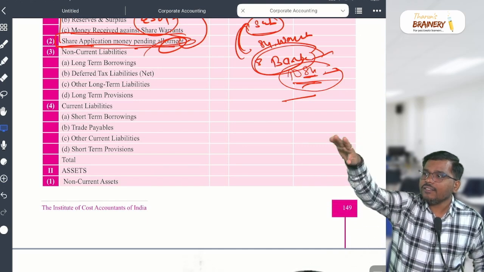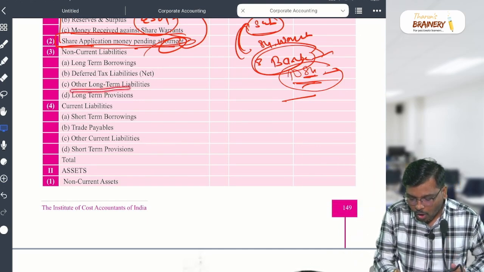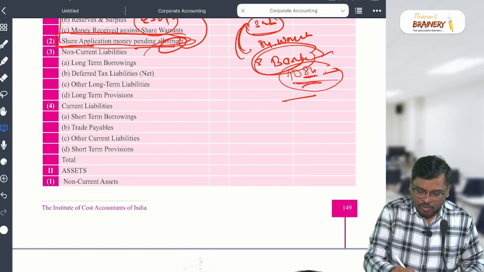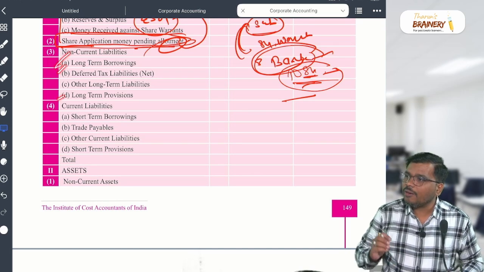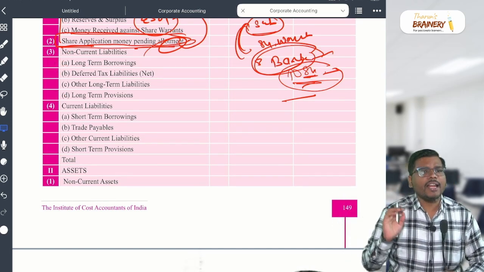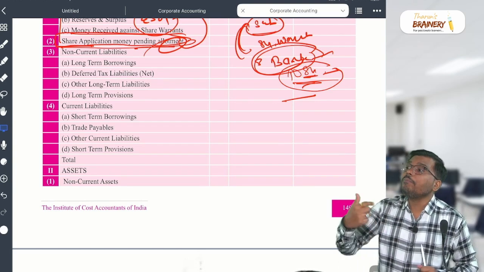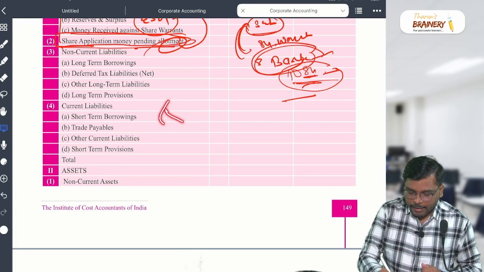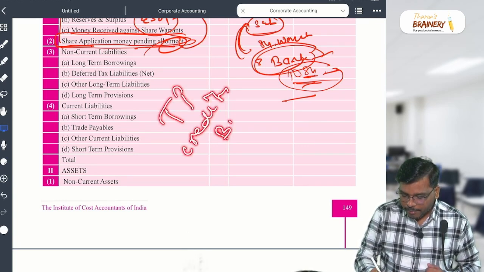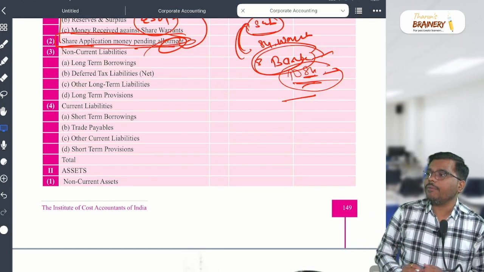Okay. Next, what will come to other long-term liability? Whichever does not come under these three categories will come under other long-term liability. Yes or no? That can be any liability. For example, creditors, trade payable. Trade payable includes two things: creditors and bills payable. Creditors plus bills payable is equal to what, sir? Trade payable, my dear student.